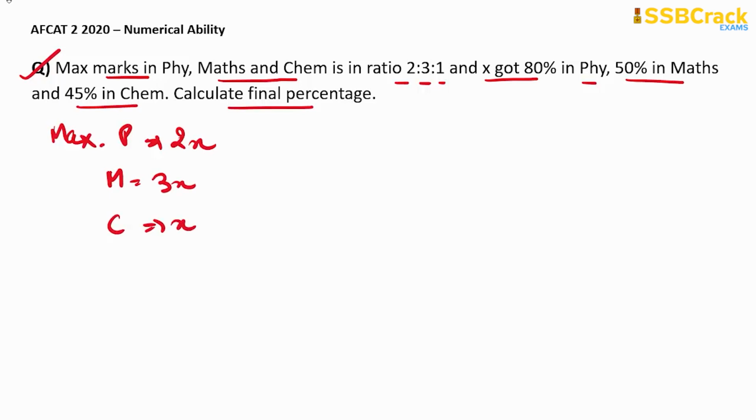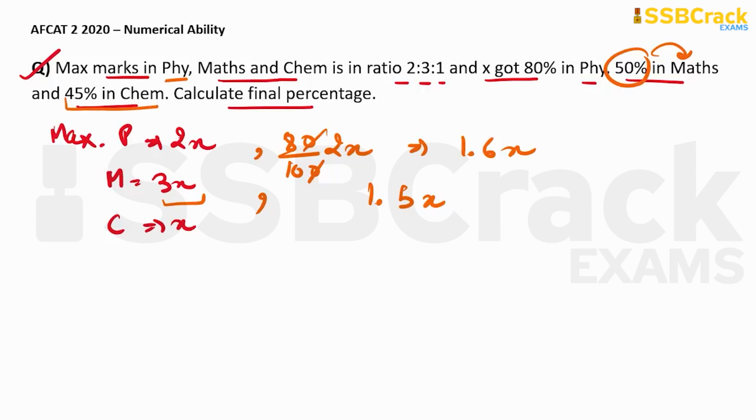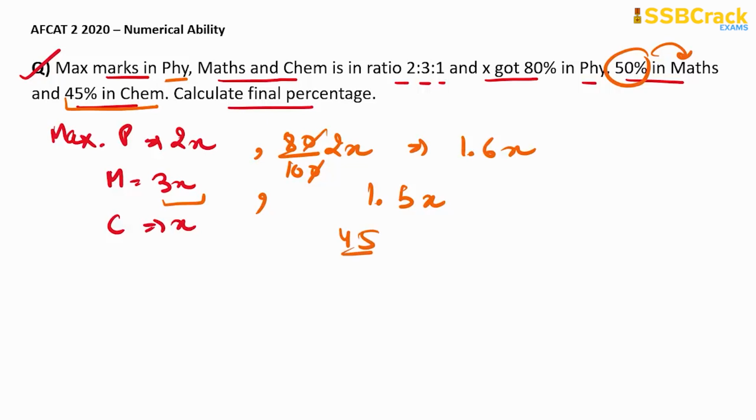Now we are given that X got 80% in physics. So 80% of 2x will be 1.6x. Similarly, he got 50% in maths. So 50% of 3x means 1.5x, because we know that 50% means 1/2, so 3/2 of x will be 1.5x. Similarly, he got 45% in chemistry. So 45/100 of x will be equal to 0.45x.